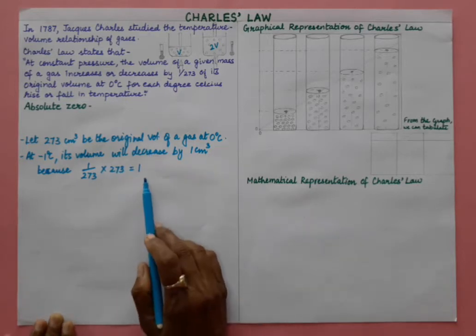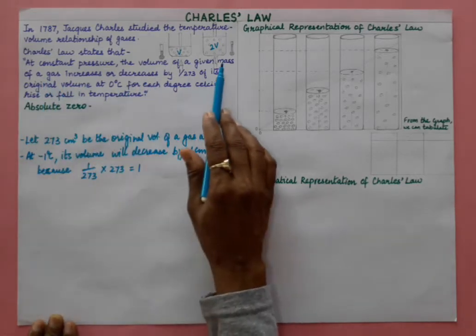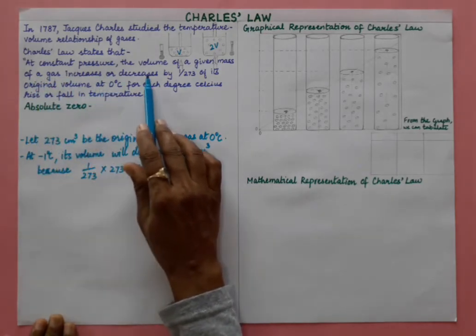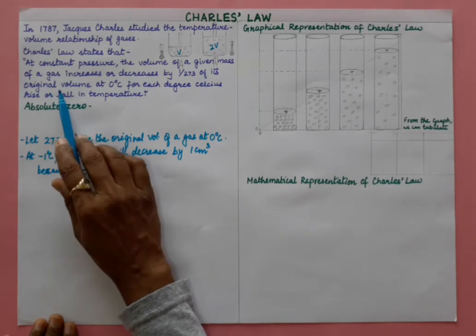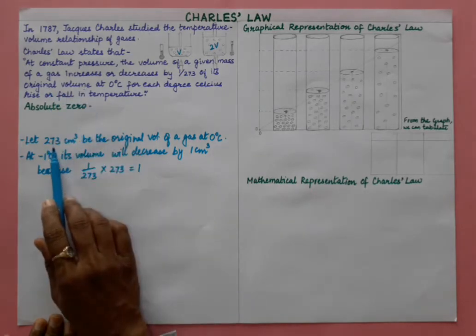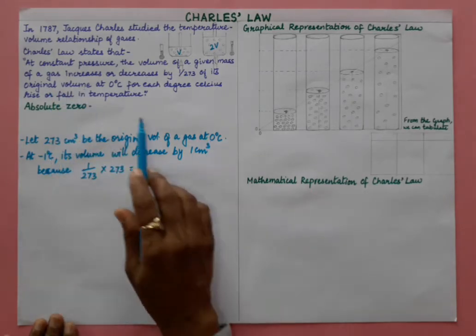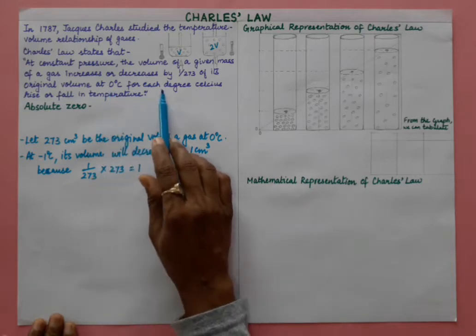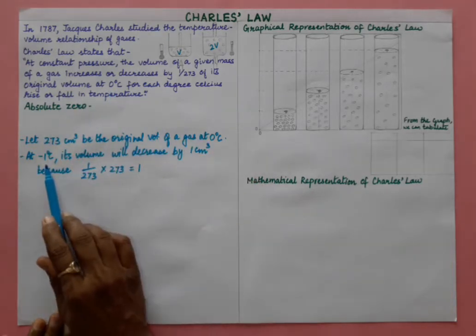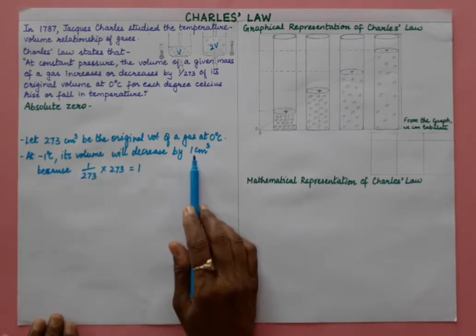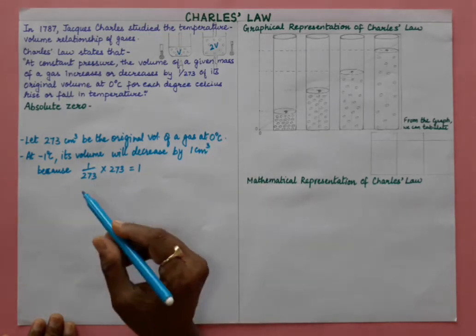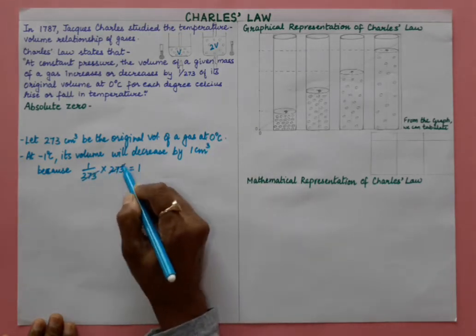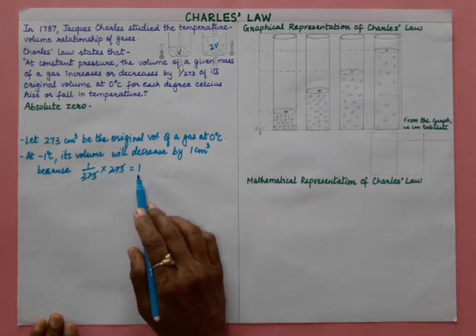Why are we doing this? We are saying over here the volume of the gas increases or decreases by 1 upon 273 of its original volume. So let the original volume be 273 centimeter cube at 0 degree Celsius, and for each degree Celsius rise and fall, so if we are decreasing the temperature by 1 degree, the volume will also decrease by 1 centimeter cube. So we are saying the volume will decrease by 1 upon 273. When you do this, this will get cancelled and volume will decrease by 1 centimeter cube.